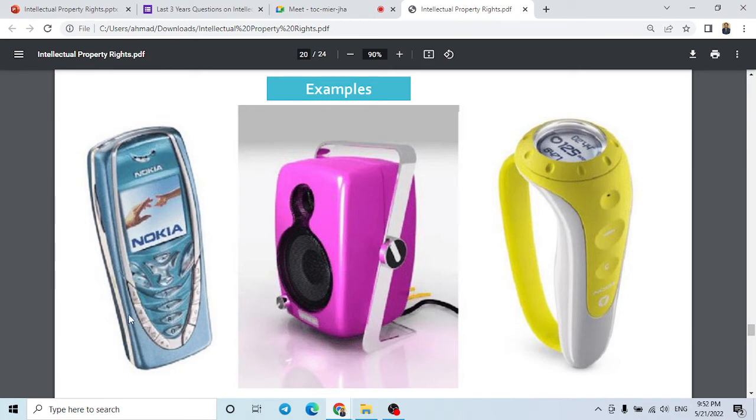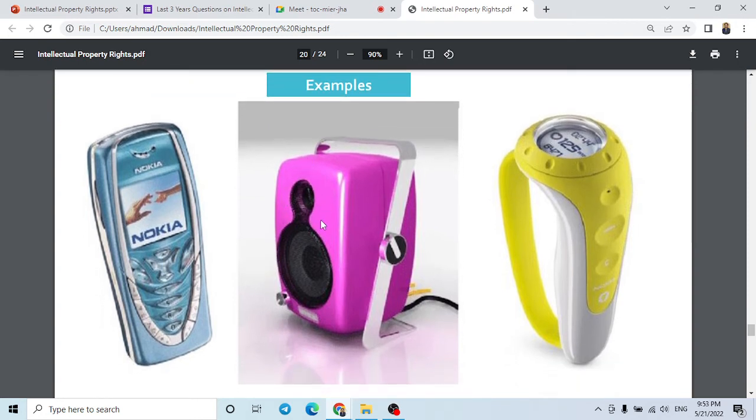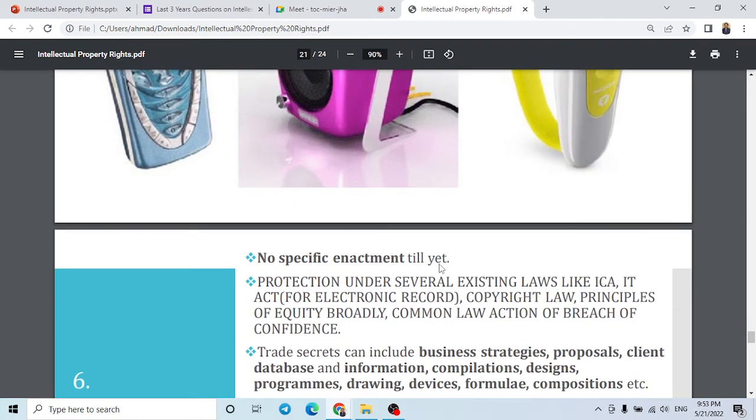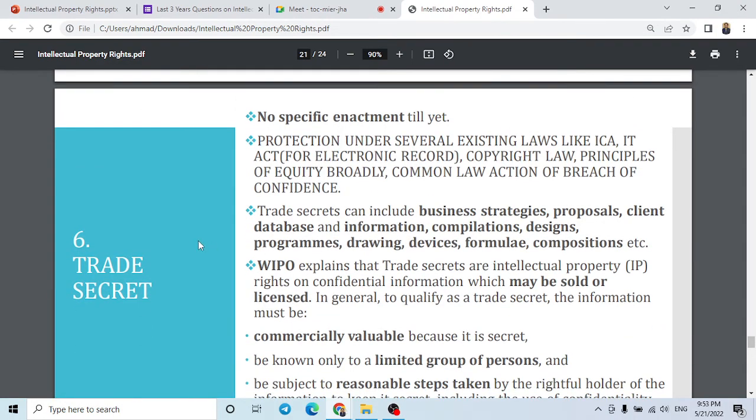If anyone has registered it, another person cannot copy the same design. If anybody copies, there would be some remedy. That company can approach the court. These watch, and all those things.